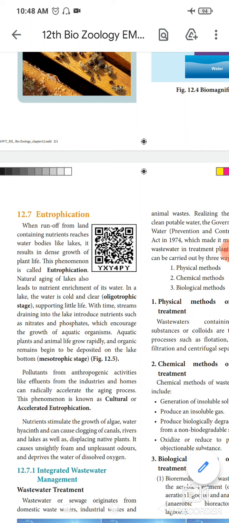Next we see the pollutants that come from anthropogenic activities. Anthropogenic activities means the pollution that comes from industries and homes, which accelerates the aging process. This phenomenon is called cultural or accelerated eutrophication.